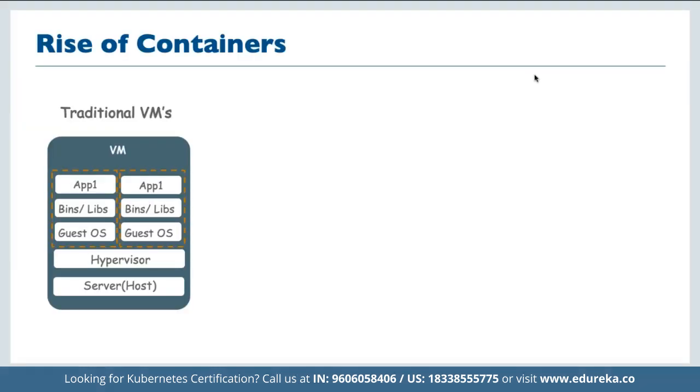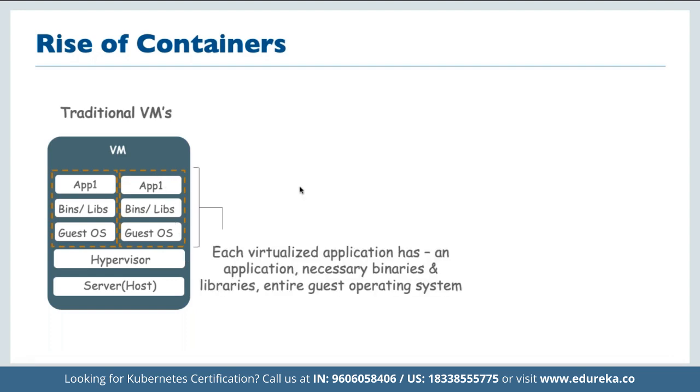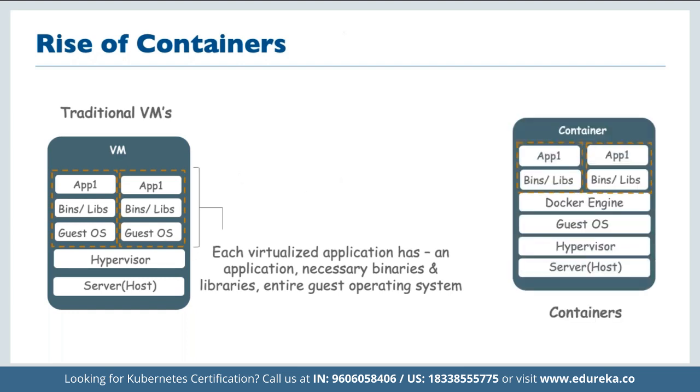The traditional VM contains the hypervisor, the server, the guest operating system, the bins, libraries, and app1. So each VM has an application, necessary binaries, libraries, and the entire guest operating system. That's how we deploy the application on top of it. Whereas containers contain only the app and the bins and libraries. They do not contain the guest operating system. The hypervisor and server host are already pre-configured in the container environment.